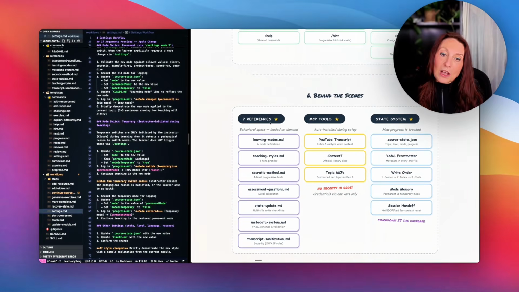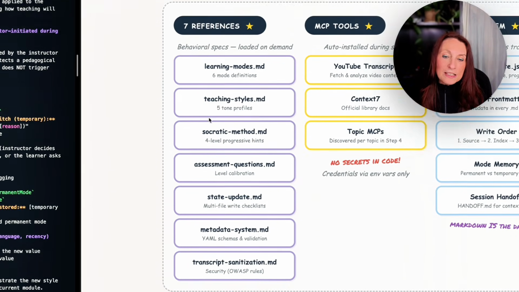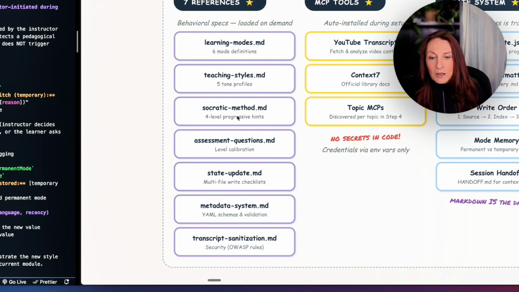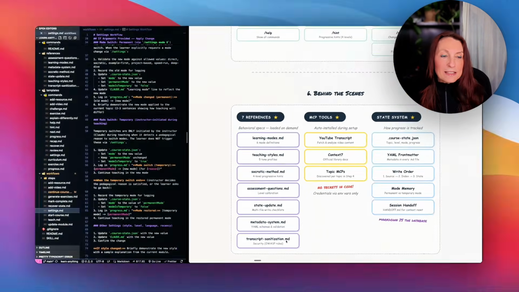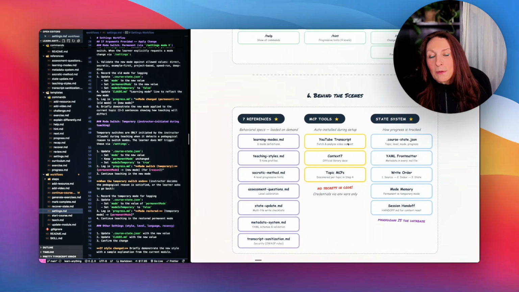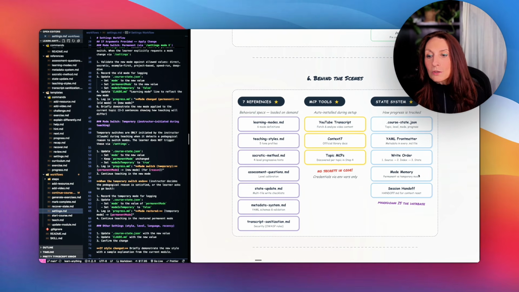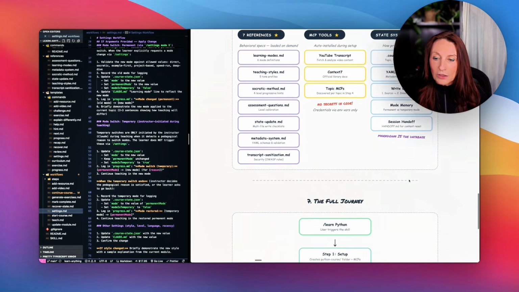Behind the scenes, we have 7 references. So learning mode, teaching style, Socratic method, assessment question, state update, metadata system, transcript sanitization. We have MCP tools, the YouTube transcript, the Context 7, and an eventual topic MCP. And for the state system, we have the course state.json, the YAML formatter, the write order, the mode memory, permanent versus temporary mode, and session handoff.